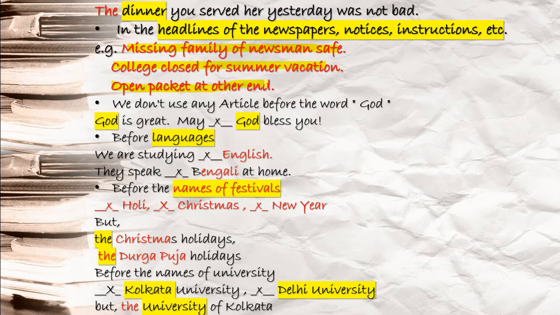Now come to the next point. We don't use any article before the word God, like God is great, and may God bless you. Before God you are not using any article. Yes, there can be exceptions, like when you use gods, particularly in some religions where you have gods, at that time it can come with the. So I'm not using that one here. Next you see, before languages. Languages means like English, Bengali, Hindi, Punjabi, these are your languages.